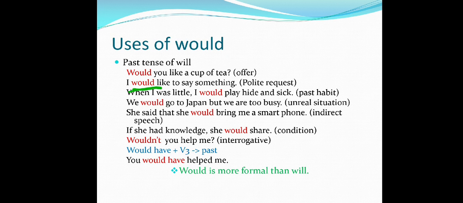When I was little, I would play hide and seek. It shows your past habit. When I was little, I would play. Here you can see I have used the B2 form. I was little and I would play hide and seek. I have used would plus V1. Okay, so I have past habits, but when I was little, I would play hide and seek.